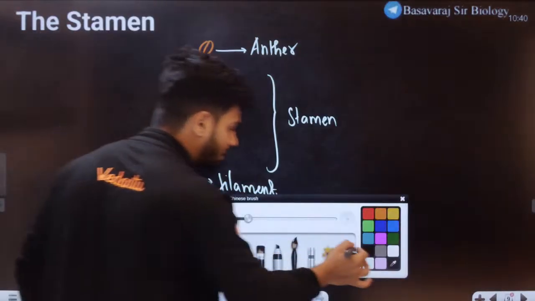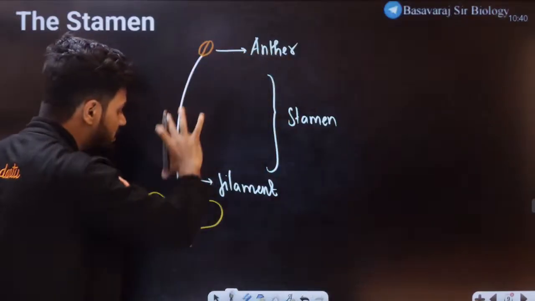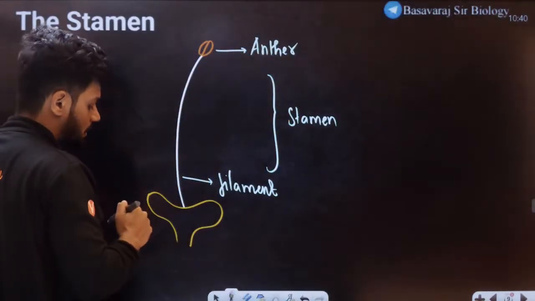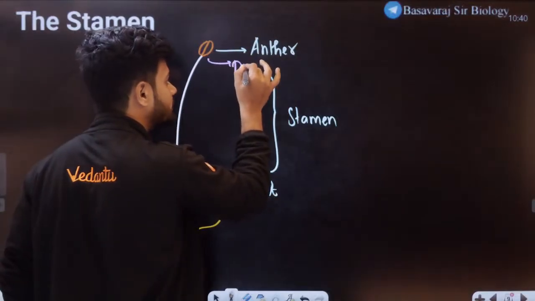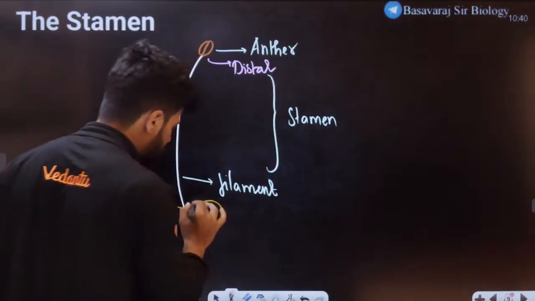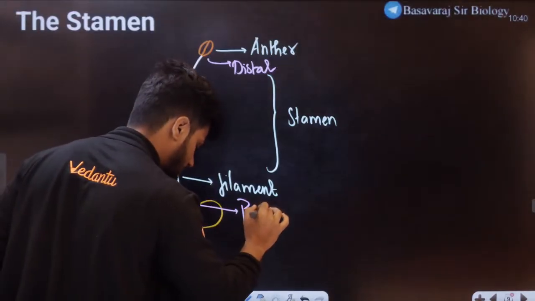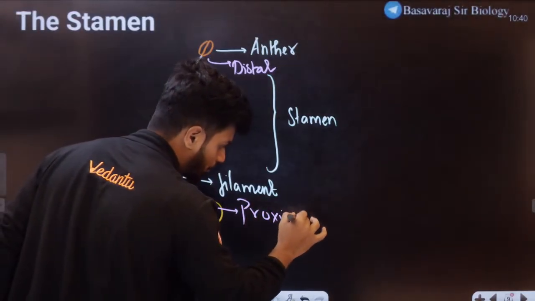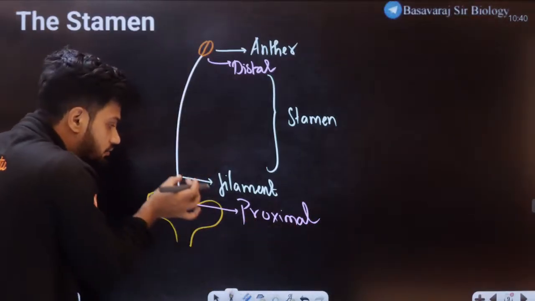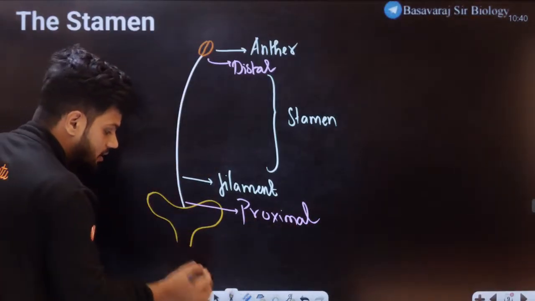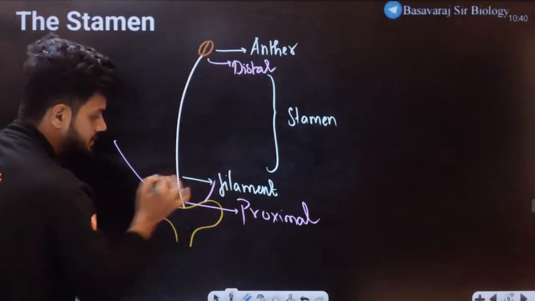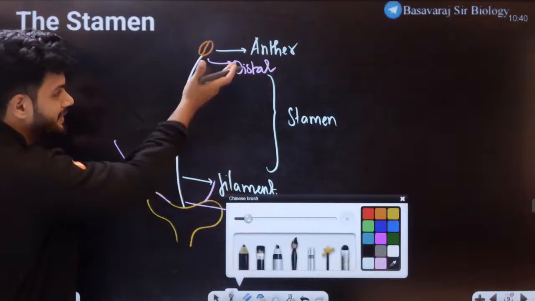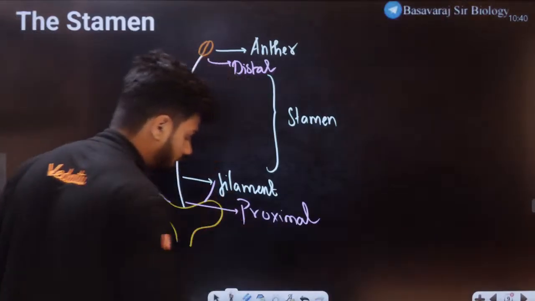Now students, you need to understand that in this anther there are two locations. For example, this location here is called the distal end and this location is called the proximal end. Proximal end is the end where the filament is attaching to the thalamus or petals. We can see the petals are coming from here. So this is the proximal end, and that is the distal end. Clear, students?